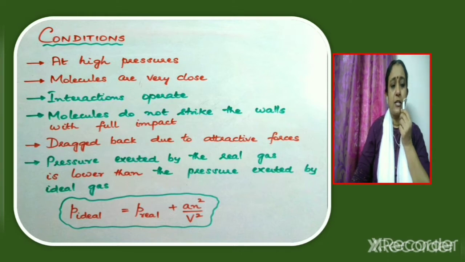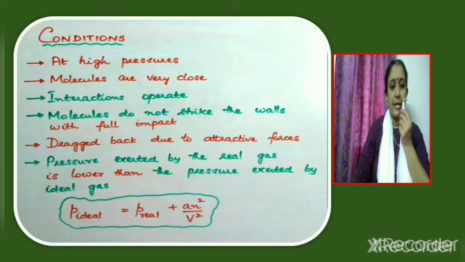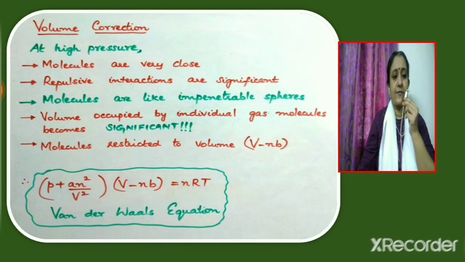So we can write the pressure of the ideal gas as equal to the pressure of the real gas plus an squared by V squared. a is a constant which is known as van der Waals constant. So here the pressure term needs a correction, and deviation is found at higher pressure.